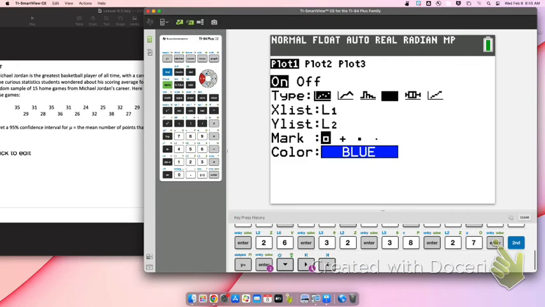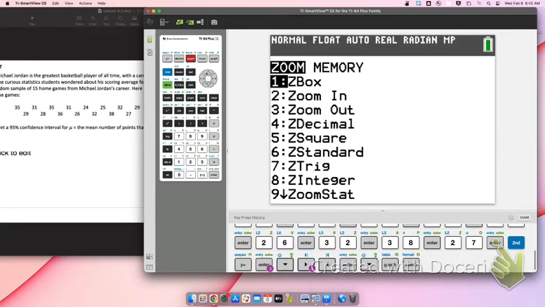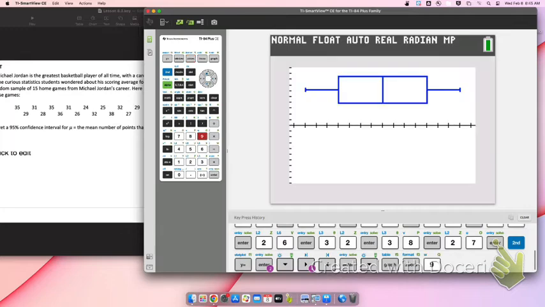Make sure you select the box plot with the outliers. I'm sorry, it's the 4th one. The 4th graph, it's the 4th type. I know I'm a liar. I'm sorry. All right. X list is L1 because that's where your list is. And then you hit graph. If you don't see the graph, then you hit zoom 9, and that will show you your box plot.